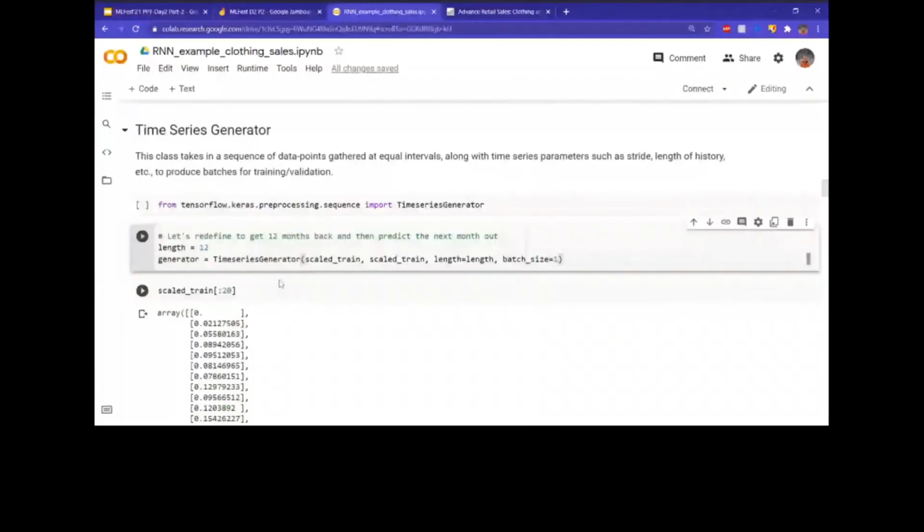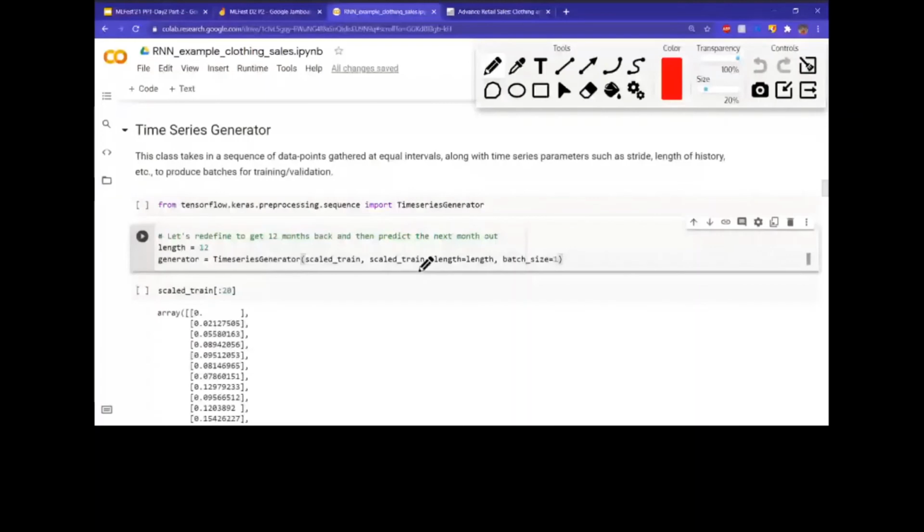Over here you see I've written scale train twice. Now why is that? Let me give you an example. I've written scale train over here because scale train is the data in which our scaled training data is stored, if you forgot for some reason.